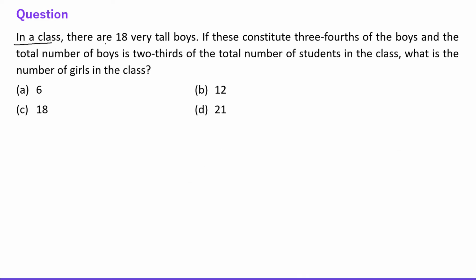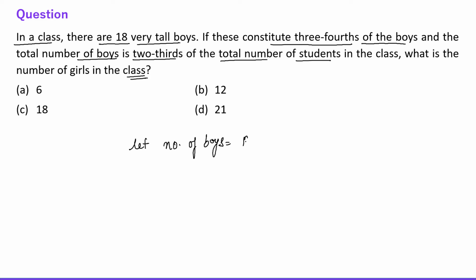Next question says, in a class, there are 18 very tall boys. If these constitute 3/4 of the boys, okay, and the total number of boys is 2/3 of the total number of students in the class, what is the number of girls in the class? Okay, fine. So there are two things. Let number of boys be equal to B, right? According to the question, 3/4 of B is equal to 18, right? So 3/4 of boys is equal to 18. Fine. So number of boys is what?